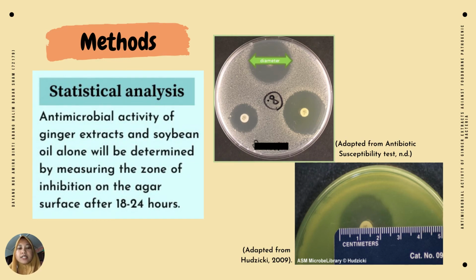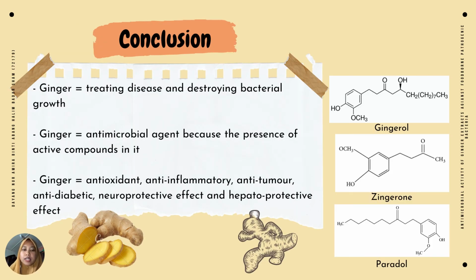For the last method in this study, which is statistical analysis, we can determine the antimicrobial activity of all those 5 bacterial species by measuring the zone of inhibition diameter of the agar surface after 18 to 24 hours of incubation. To conclude, ginger plays an important role in treating diseases and destroying bacterial growth since it is one of the largest plant sources that can be used as antimicrobial because of the presence of active compounds in ginger such as gingerol and paradol. Apart from being an antimicrobial agent, ginger also has been used as antioxidant, anti-inflammatory, anti-tumor, anti-diabetic, neuroprotective effect,